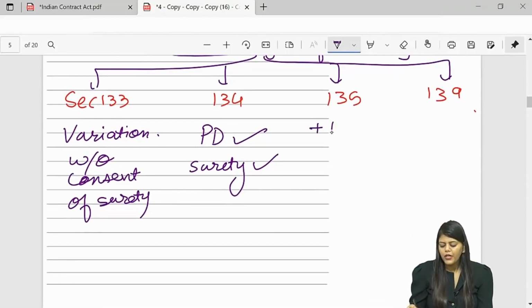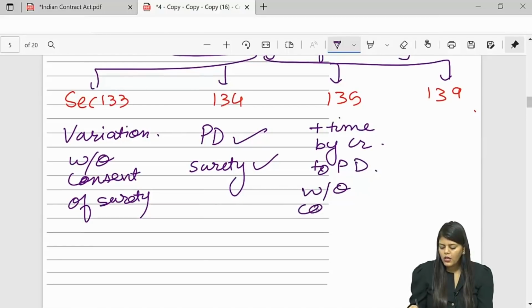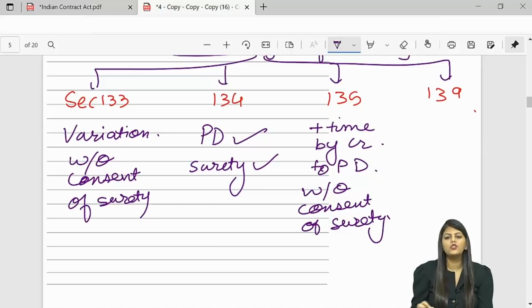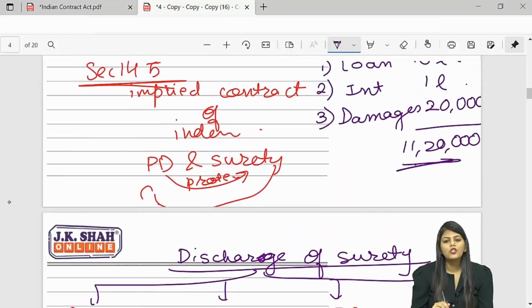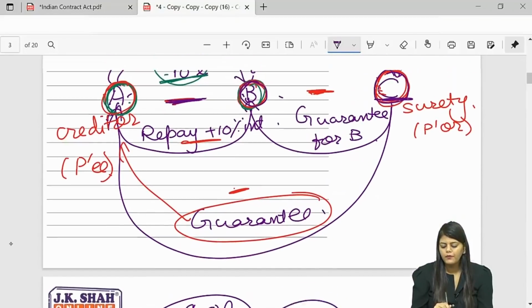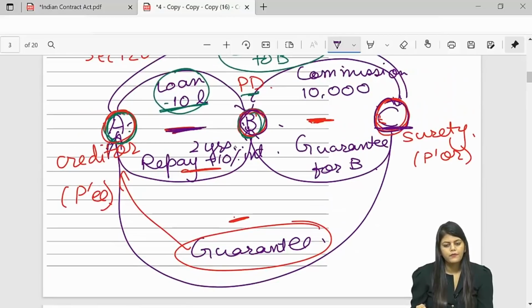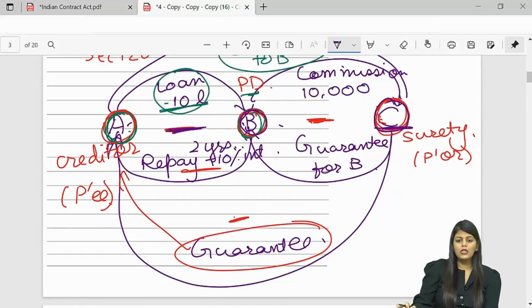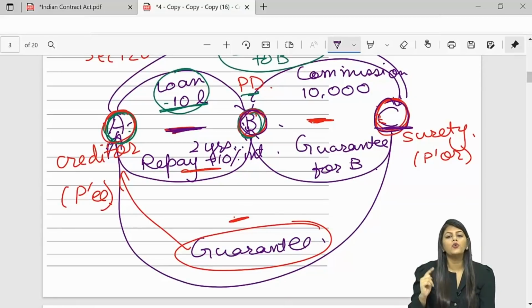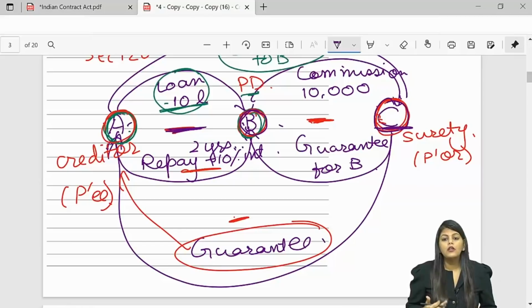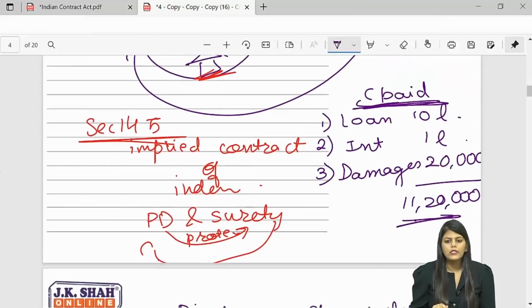Section 135. If any extra time is given by the creditor to the principal debtor for performance without the consent of the surety, again it will discharge the surety. Now, in section 135, if I take the example, the repayment period was 2 years. Without asking C, A gave him 1 more year to repay. C is like, without asking me, how can you extend my guarantee? The interest will also increase. Ask me at least. If you give extra time without his consent, he is discharged.